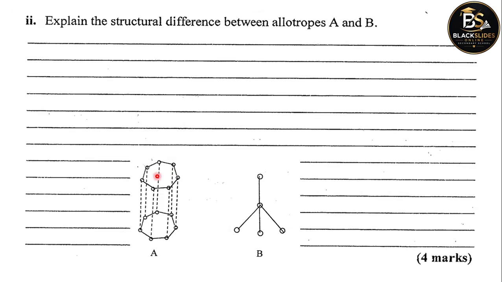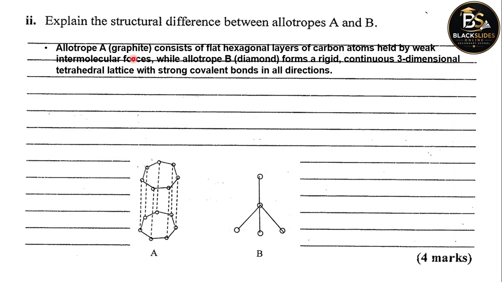I'll be referring to the structures from time to time as we look at the differences. If this was drawn properly, this is supposed to be a hexagon, with 6 faces. So allotrope A, which is graphite, consists of flat hexagonal layers.